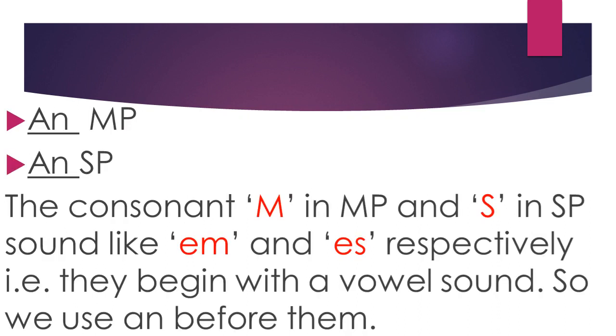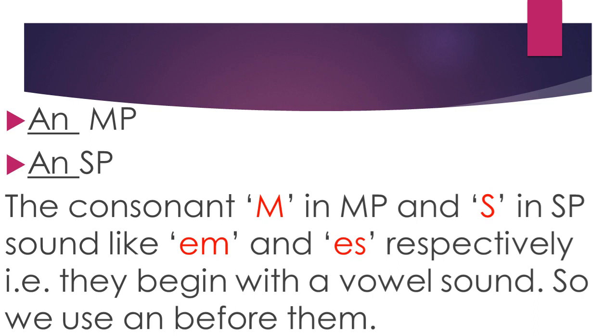An MP, an SP. The consonant M in MP and S in SP sound like "em" and "es" respectively. That is, they begin with a vowel sound, so we use "an" before them.